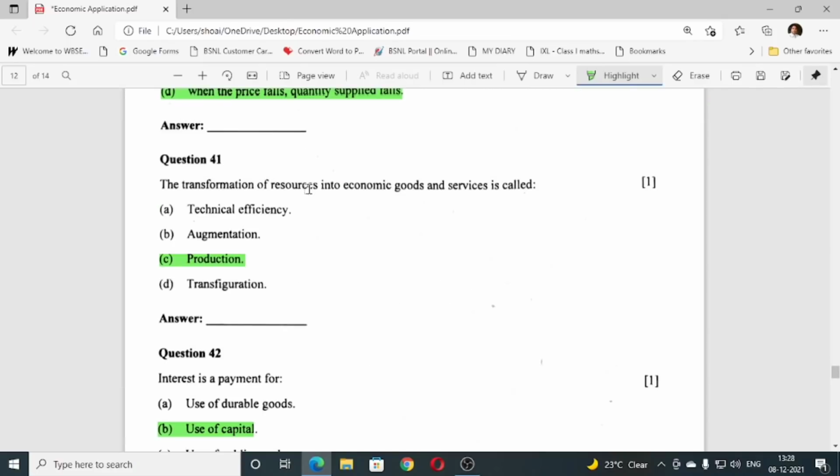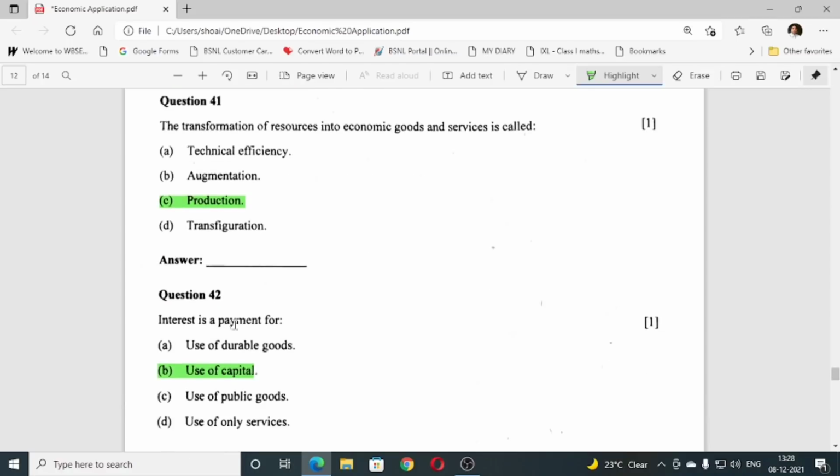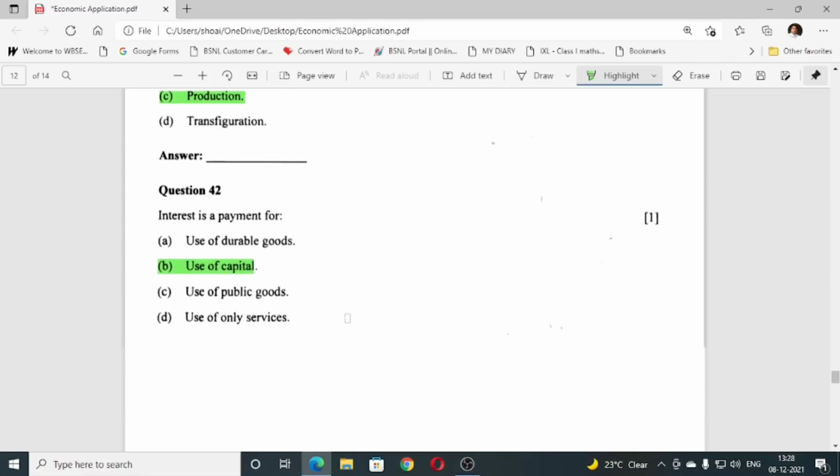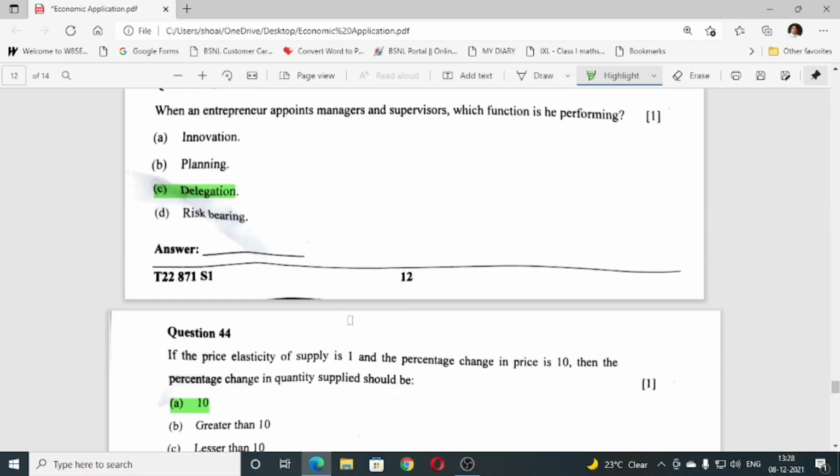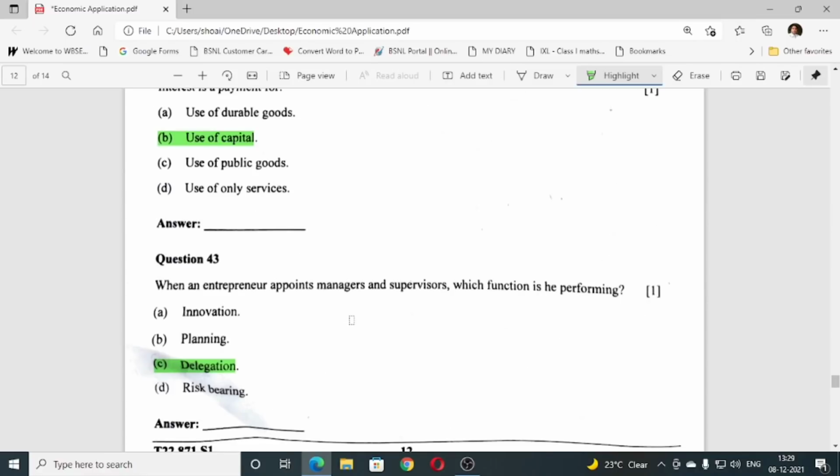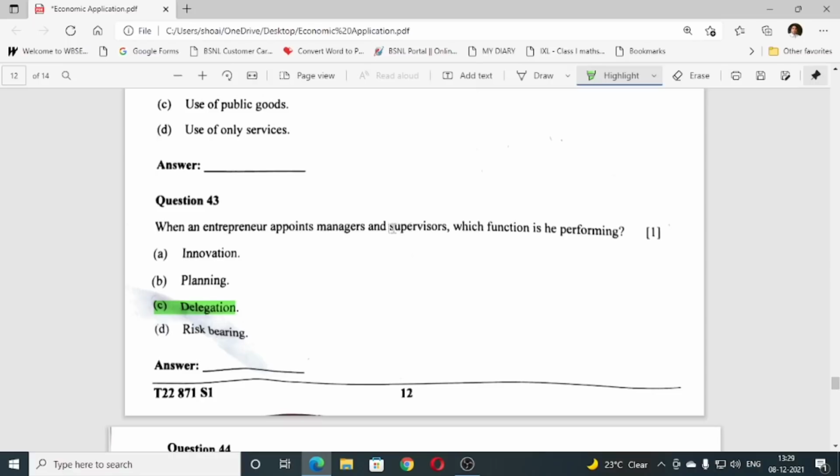The transformation of resources into economic goods and services is called production. Number 42. Interest is a payment for use of capital. Okay, use of capital is done. Then 43. When an entrepreneur appoints managers and supervisors, which function is he performing? Answer is C. Delegation.